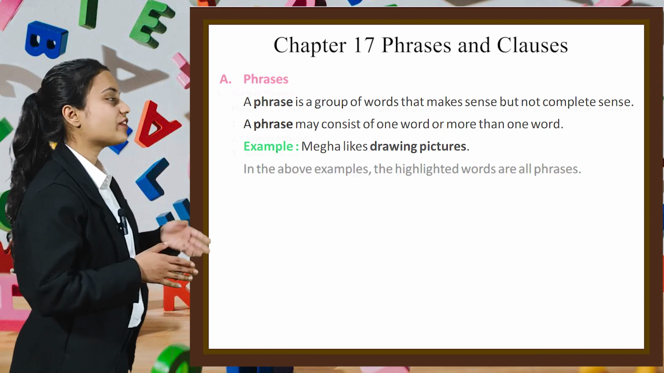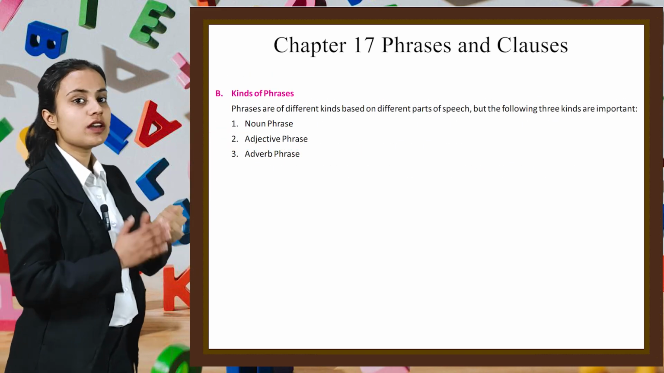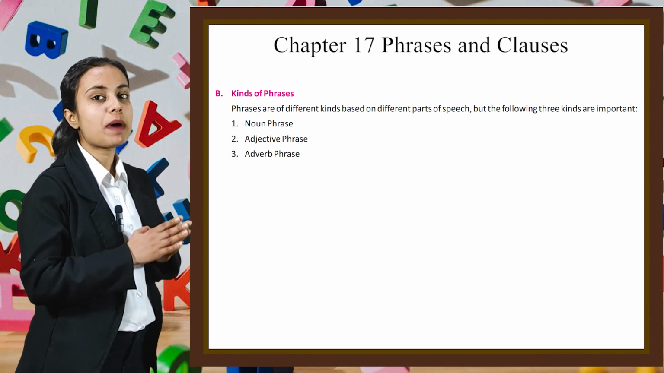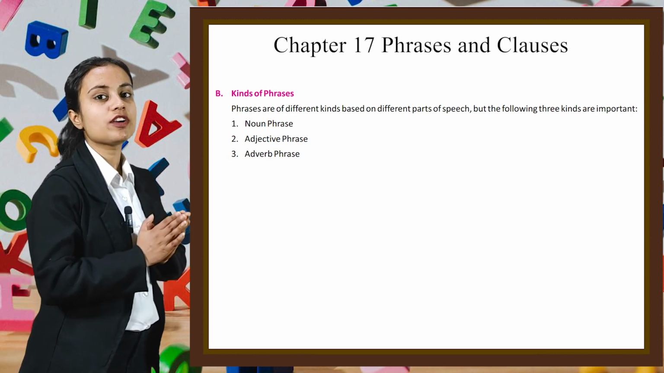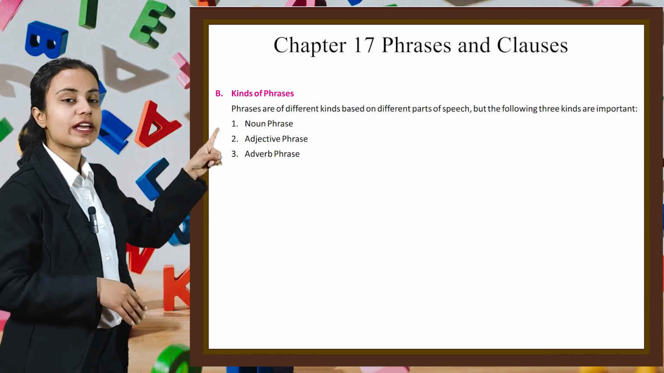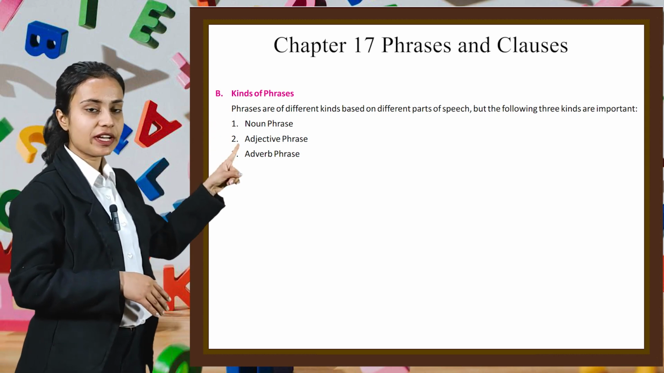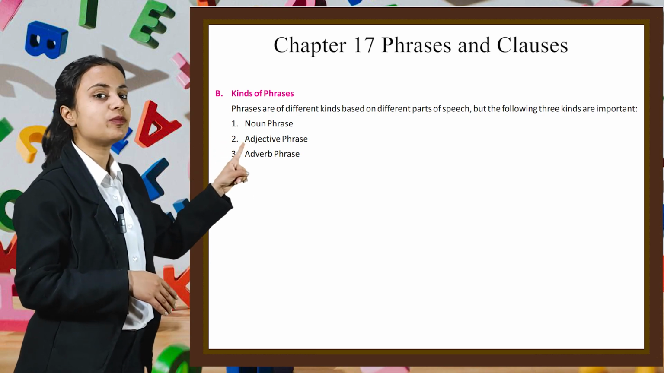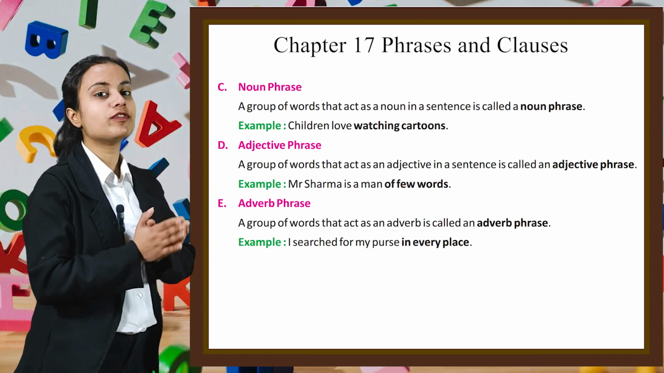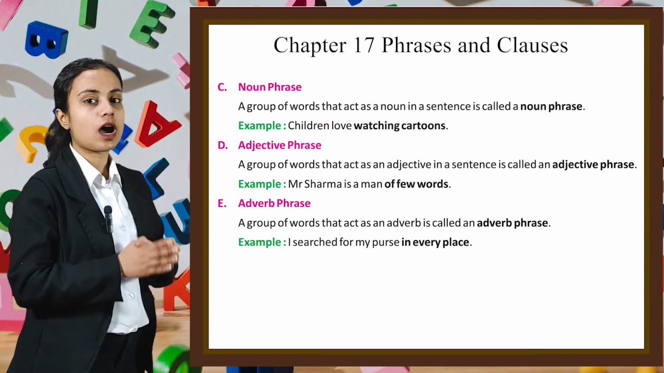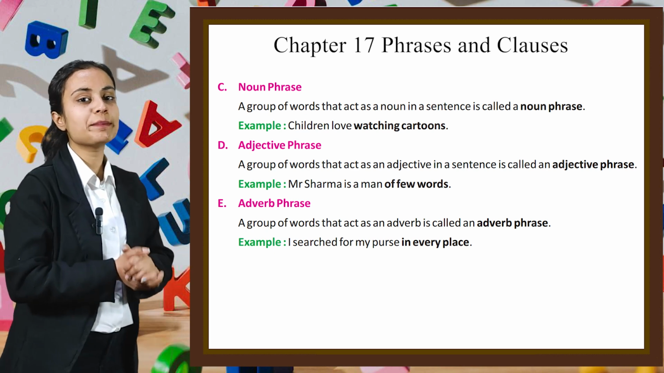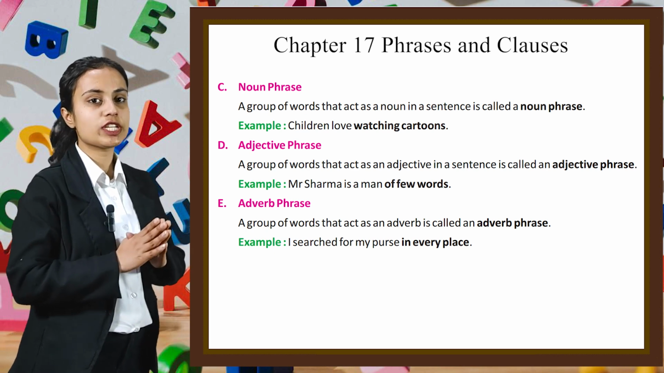Now let's see different kinds of phrases. Phrases are of different kinds based on different parts of speech. But the following three kinds are important. First one is noun phrase, second is adjective phrase, and third one is adverb phrase. Let's start with noun phrase. A group of words that act as a noun in a sentence is called a noun phrase. For example, children love watching cartoons.